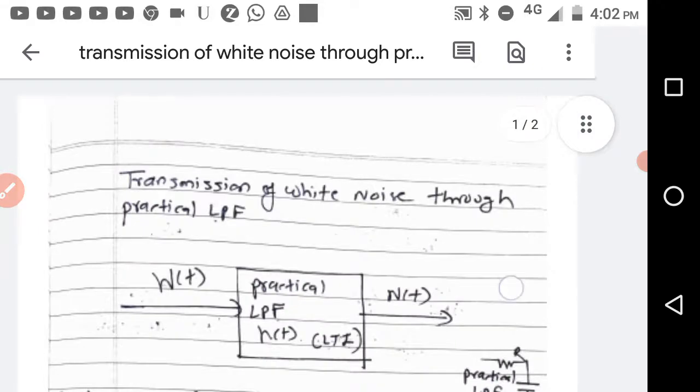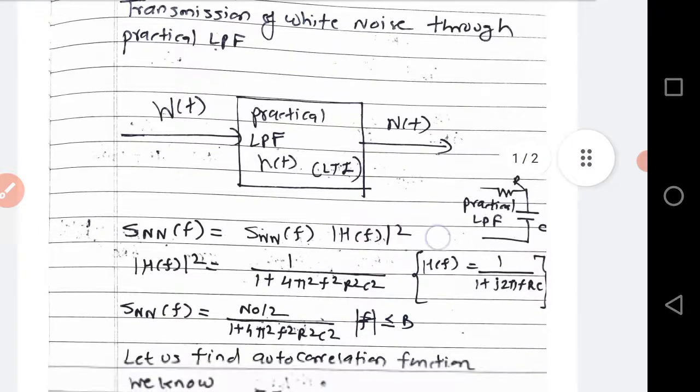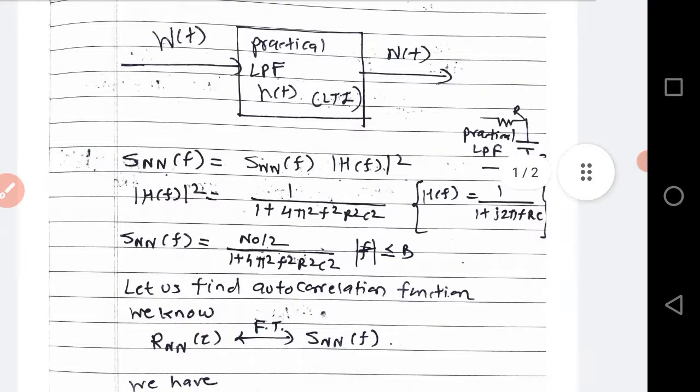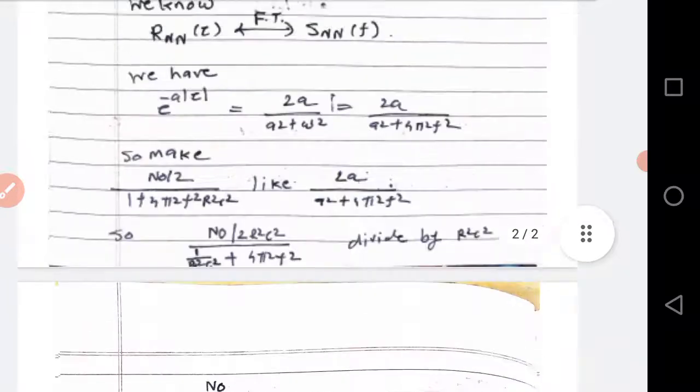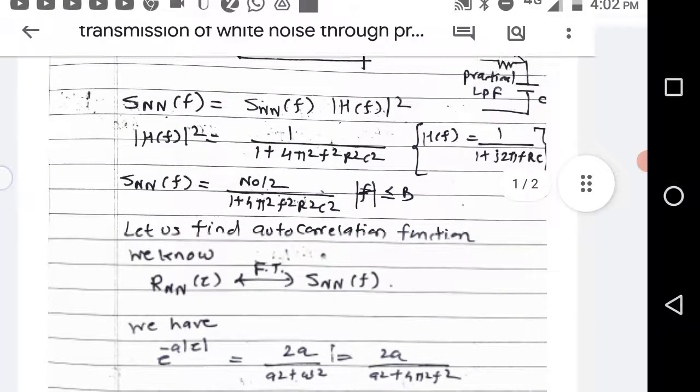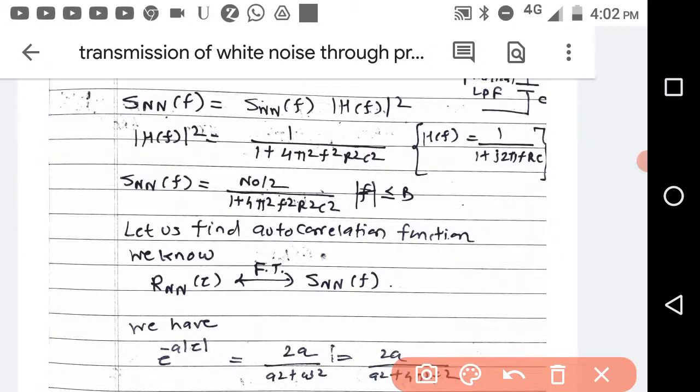We have white noise power equal to infinite, but this colored noise power is N0 by 4RC in this case. So what you got is the colored noise.